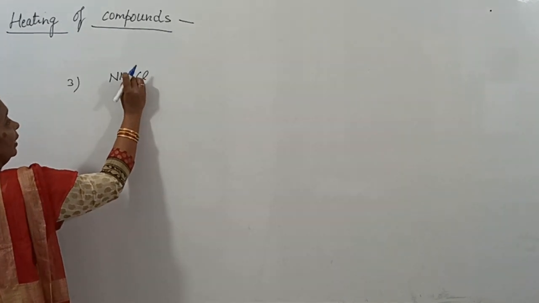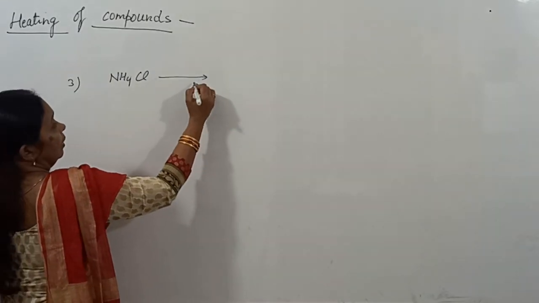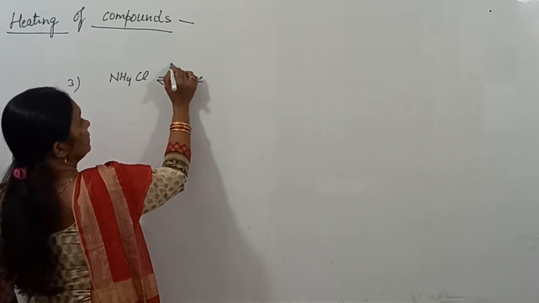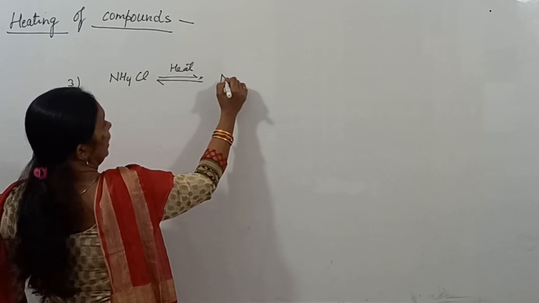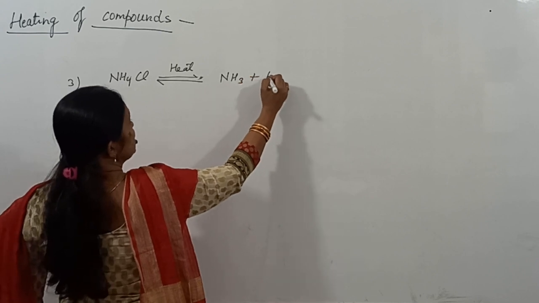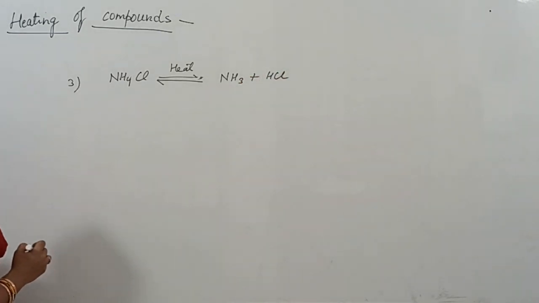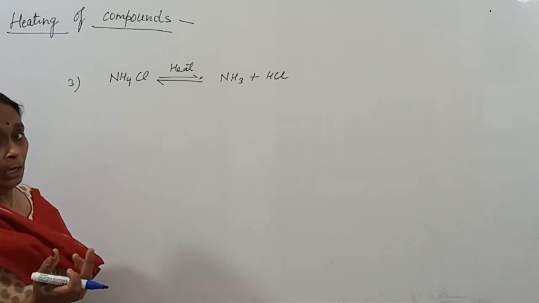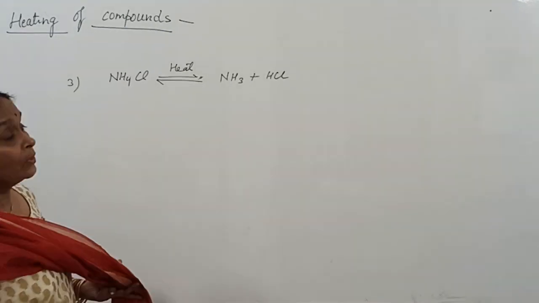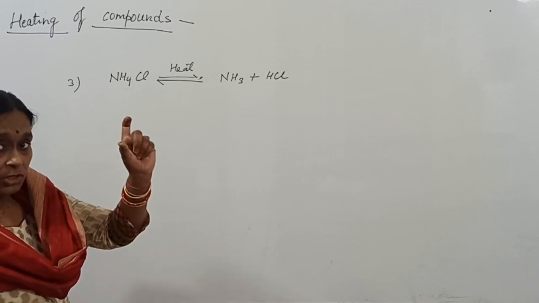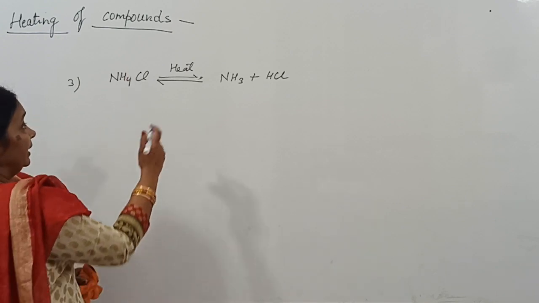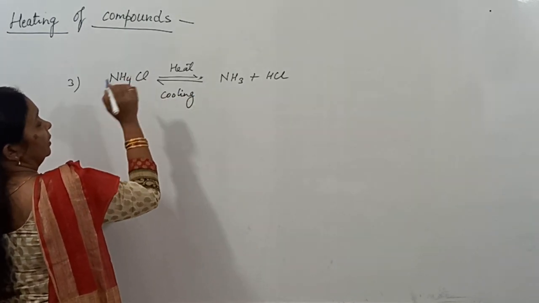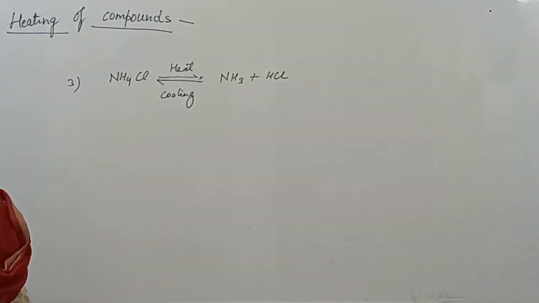When you heat it, it is a reversible reaction. It turns into two gases, ammonia, a basic gas, and HCl, an acidic gas. As you heat this compound in a test tube, these two gases are evolved. When these gases meet in the cooler part of the test tube, they again form ammonium chloride. So this is a reversible reaction.